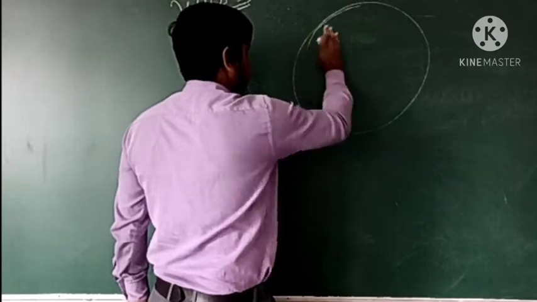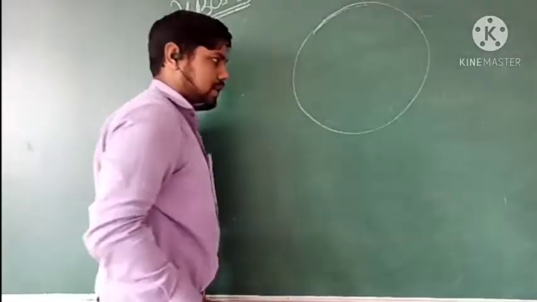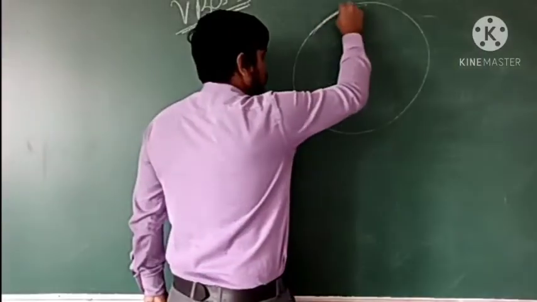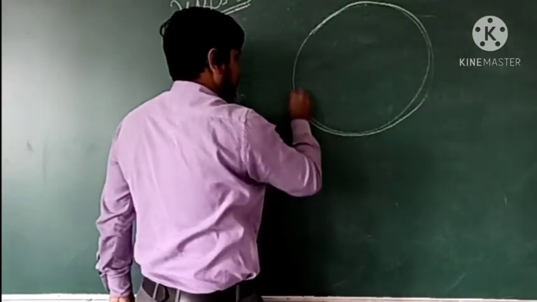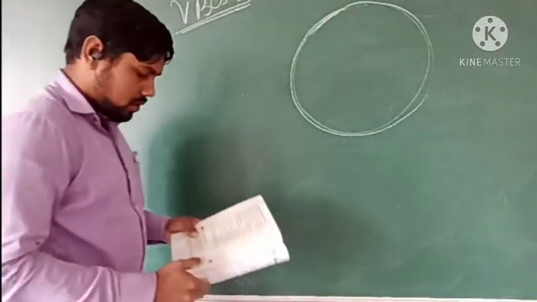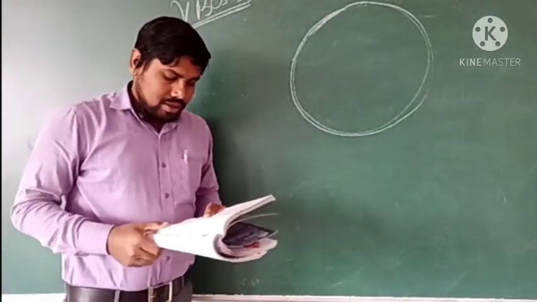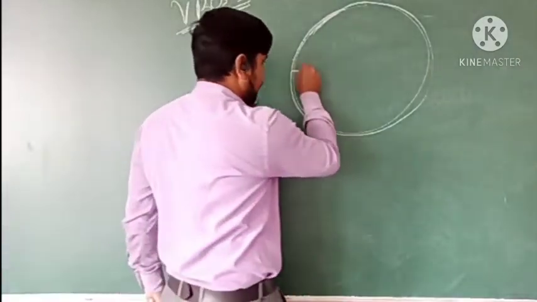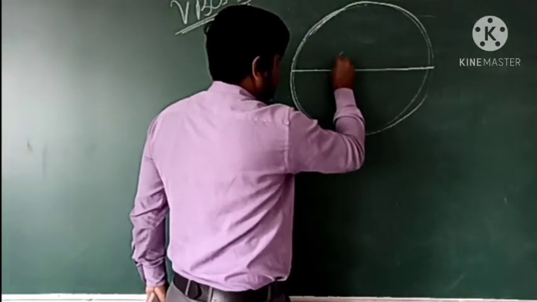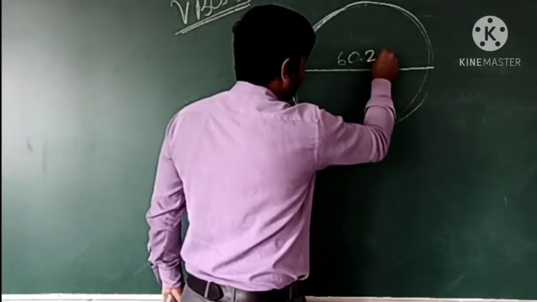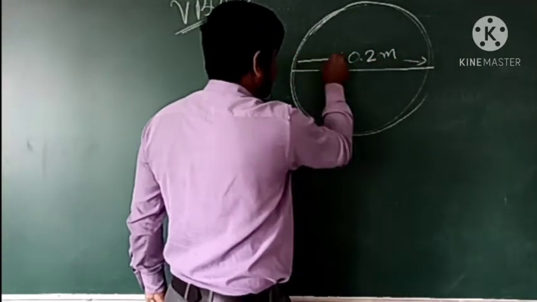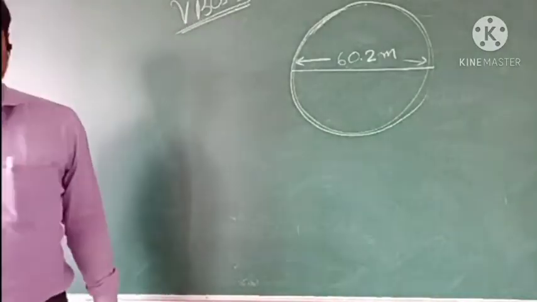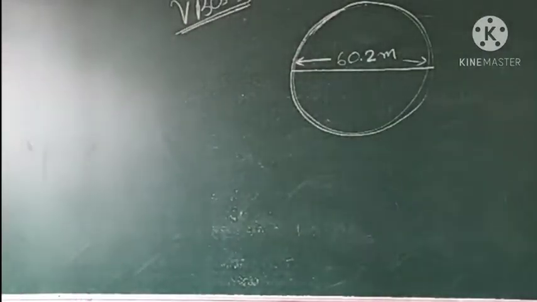So, this is the circle. This is the circular path. Now, suppose there is a person who is going for a morning walk, and the length of the diameter is given as 60.2 meter. So this is the length of the diameter, 60.2 meter.